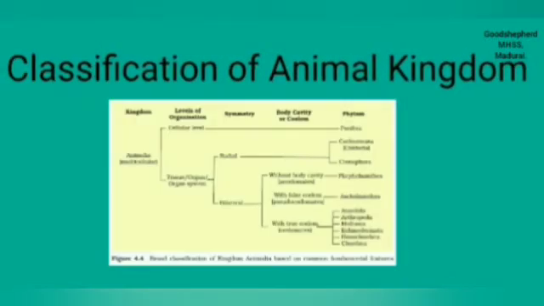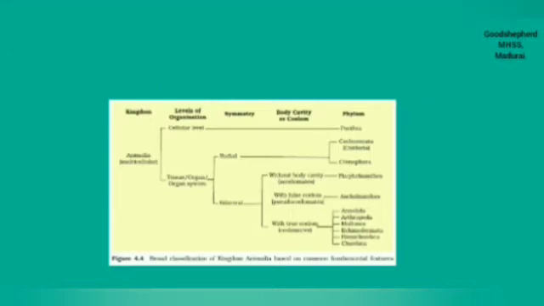All the animals are classified on the basis of level of body organization, that is cellular or tissue level, symmetry, types of body cavity called coelom, presence or absence of segmentation, and presence or absence of backbone.